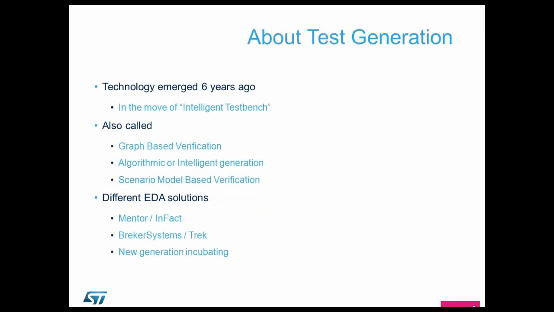So a few words about test generation. These are tools that we have seen emerging on the market something like 6 years ago, in a trend that was called at that time Intelligent Test Bench. There are many different names that are getting around for graph-based test generation. We also hear algorithmic or intelligent test generation, as well as scenario model-based test generation. So we consider all of these techniques to be the same and covering the same need.